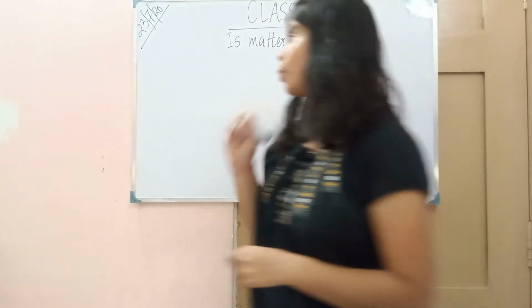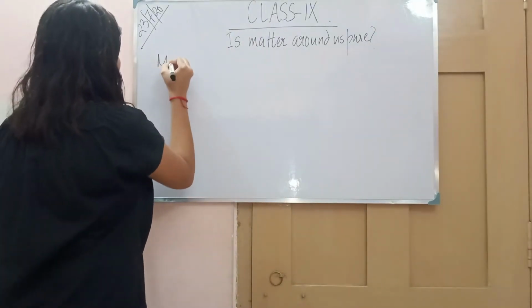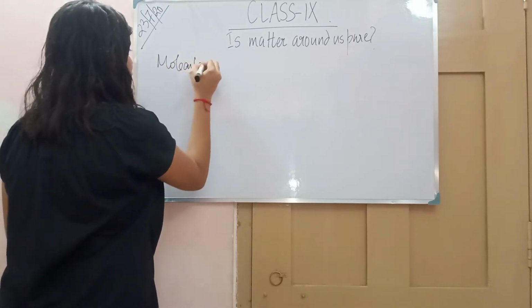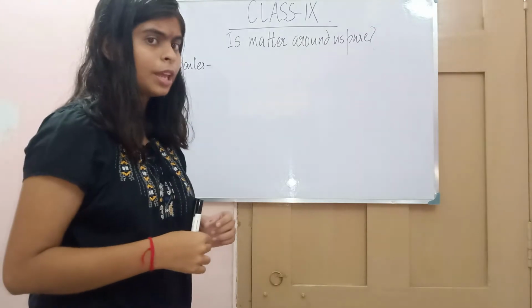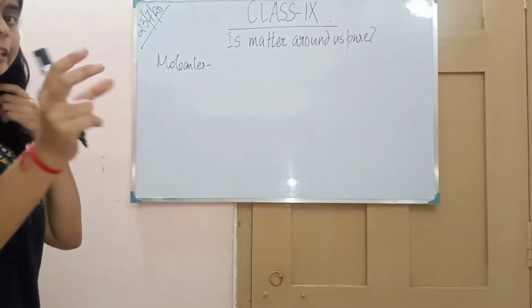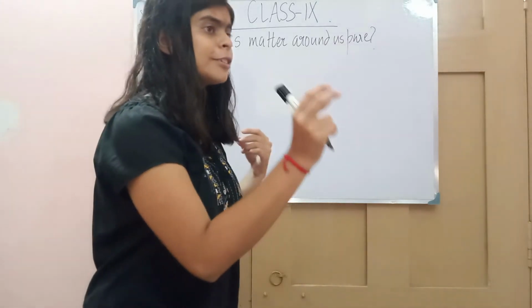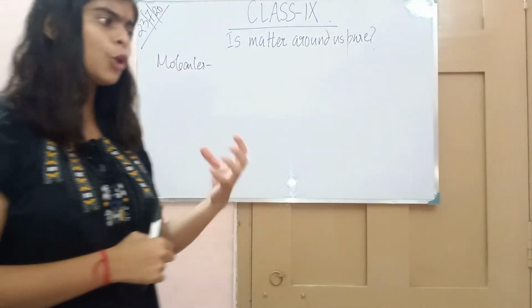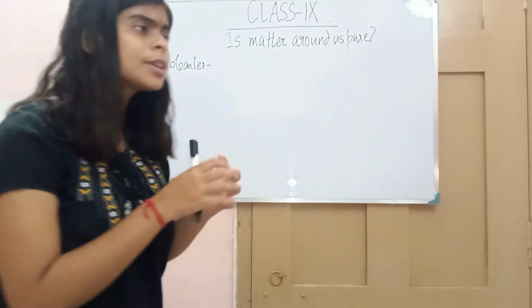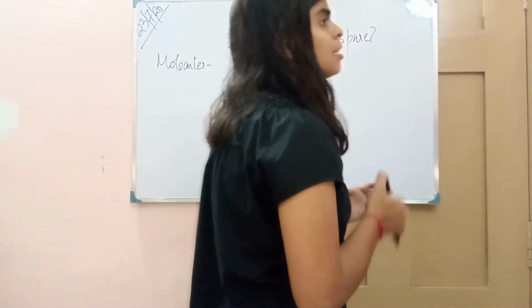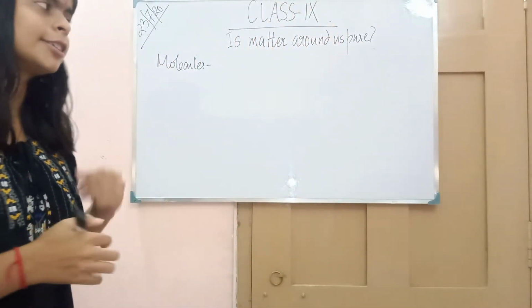Molecule. So what is molecule? We know that atoms don't exist freely, so they are always found in a group. Now when a group of two or more atoms are chemically bonded together in a definite proportion, we call it a molecule.